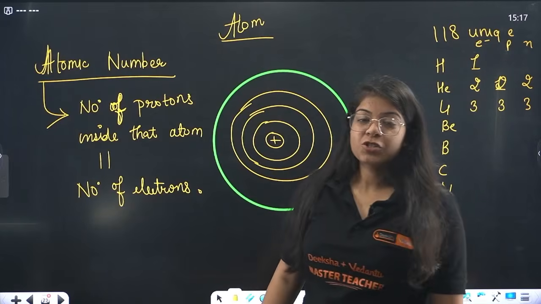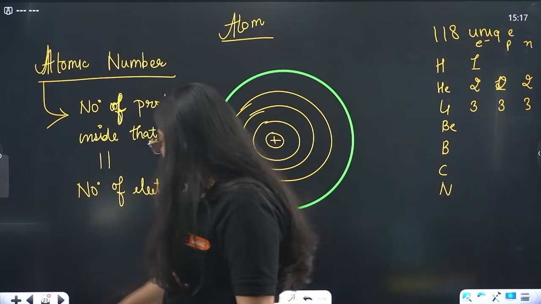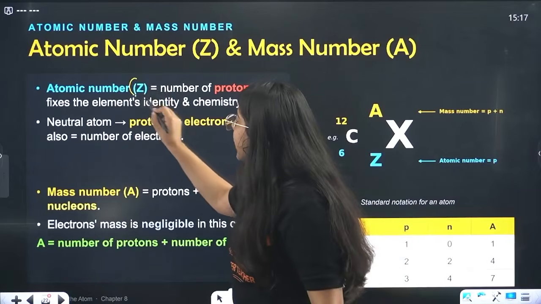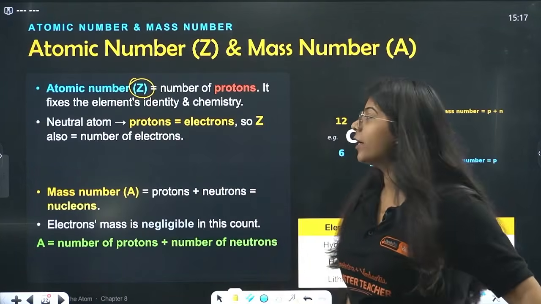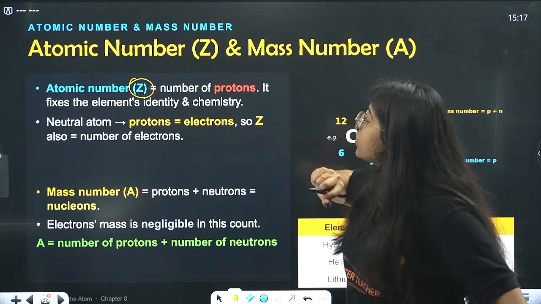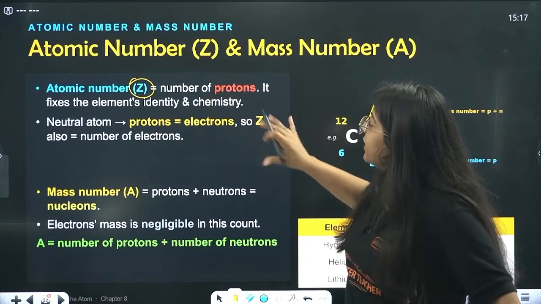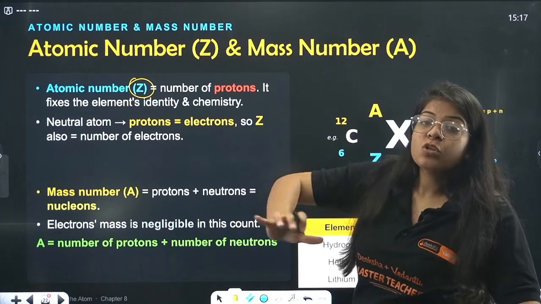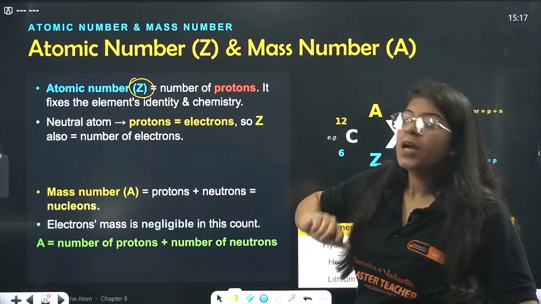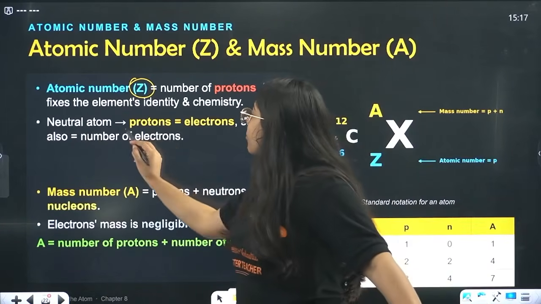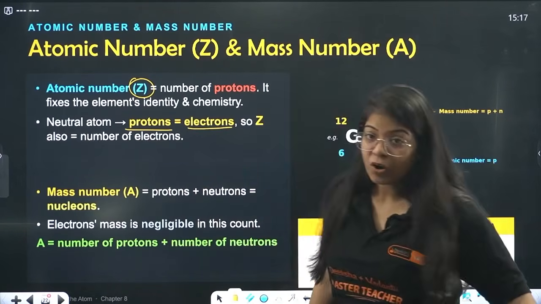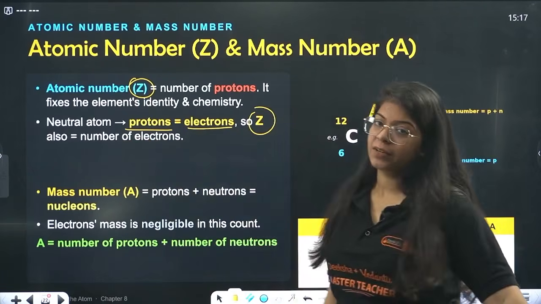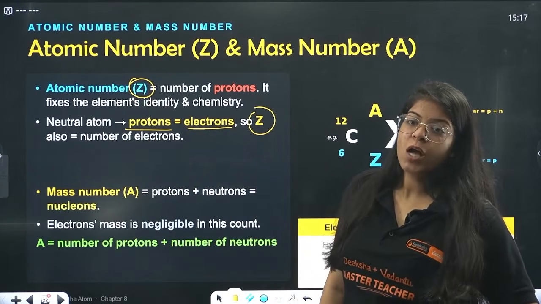Done? Understood? Atomic number understood? Let's look into it. What is it? Atomic number is written by Z, whatever you want to call it, right? Number of protons, it fixes the element's identity and chemistry. So it's basically the number of protons present in that atom. In a neutral atom, we have number of protons equal to number of electrons. So this Z is equal to the number of electrons. That's the first thing we have to study.